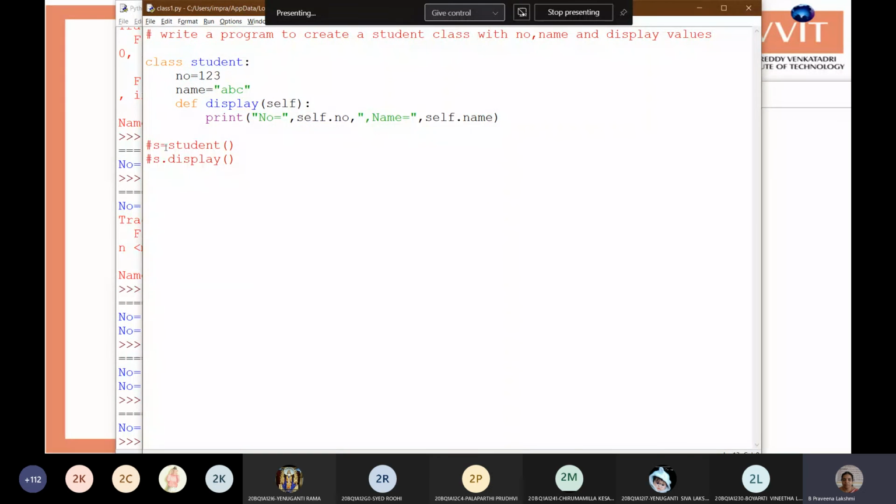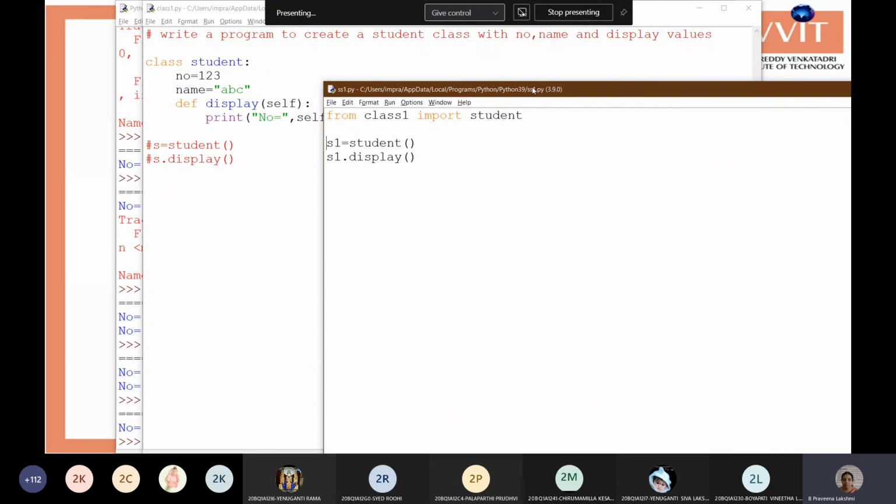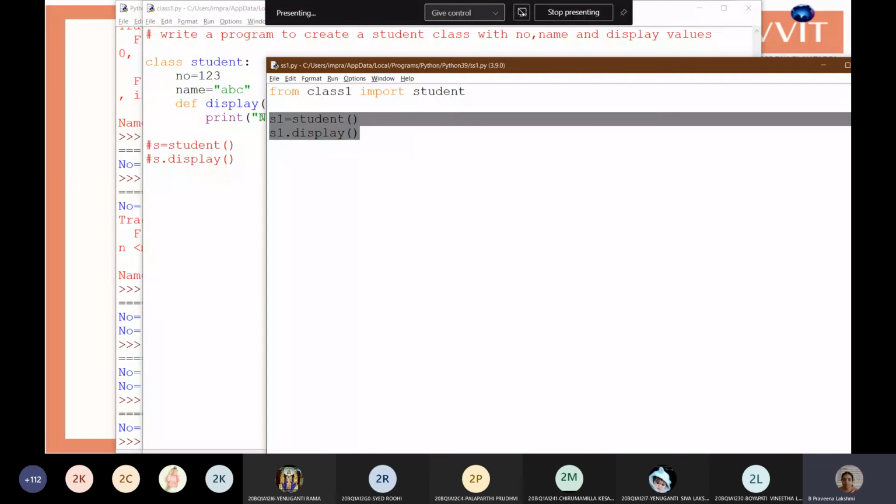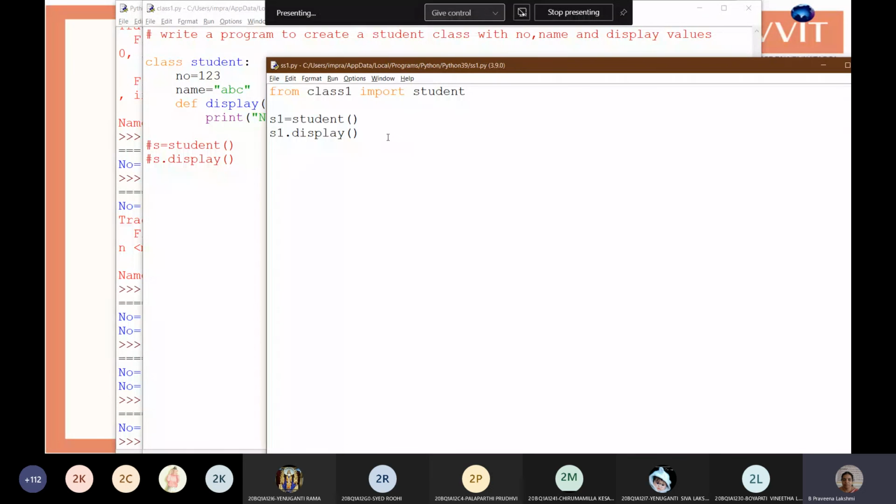Otherwise here we have to create the same variable again, we can create S1 and use it. Okay, so there is a facility like this. You can use that program as a module, import your class and access it. So you can import that class into whichever programs you need and use it. So this facility is also there.